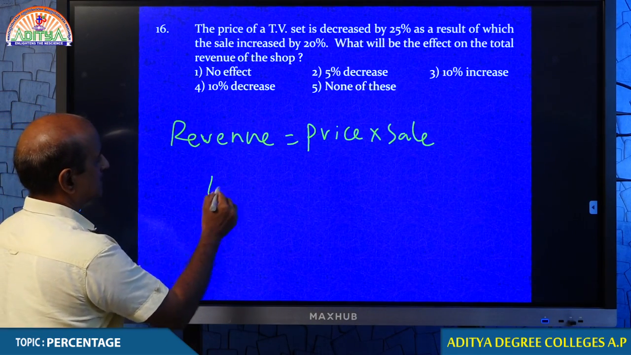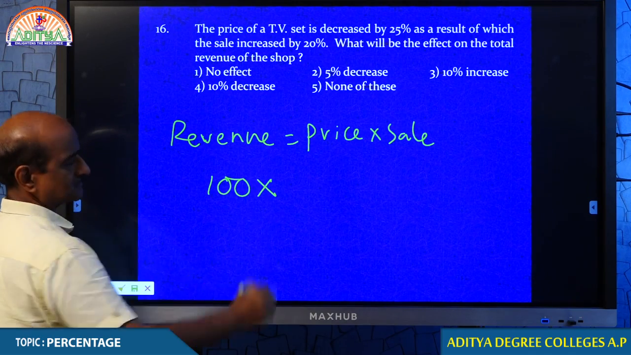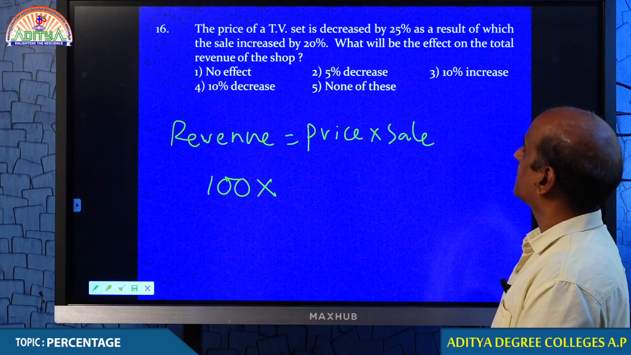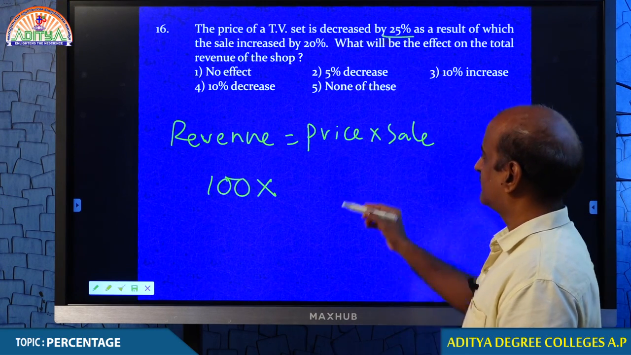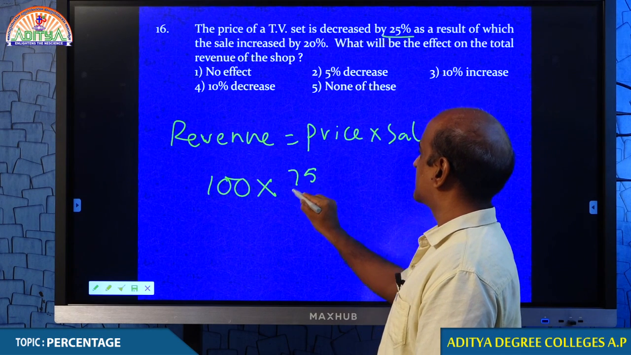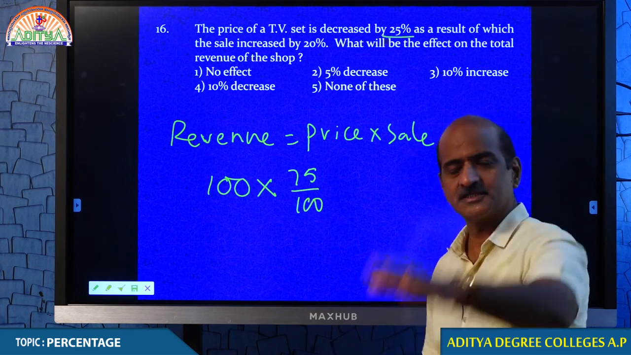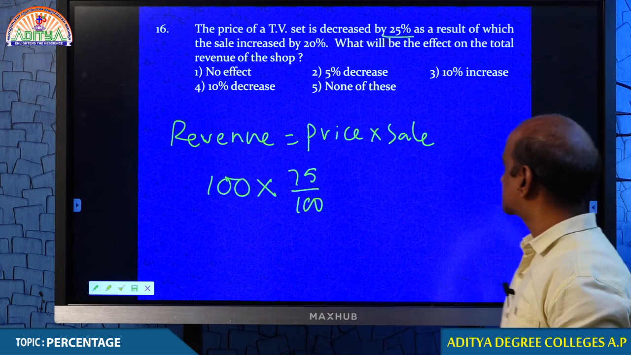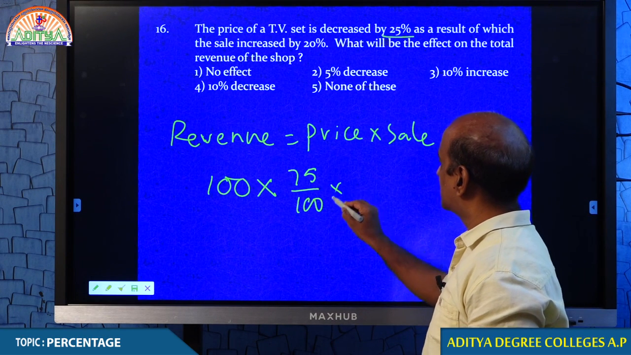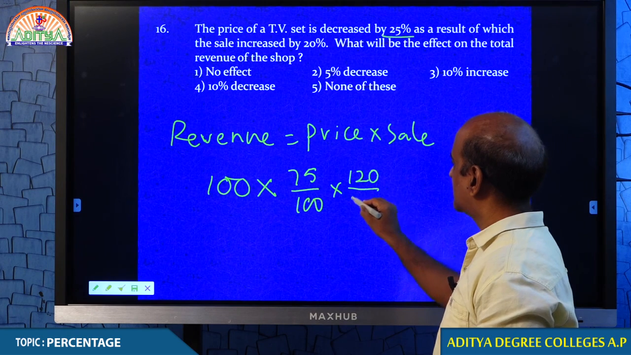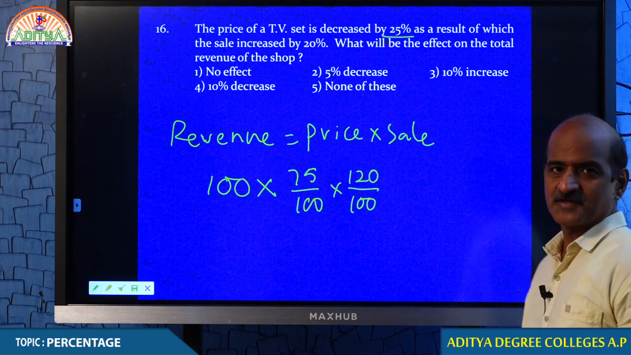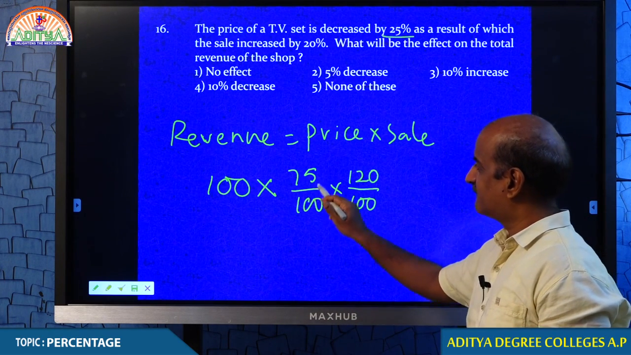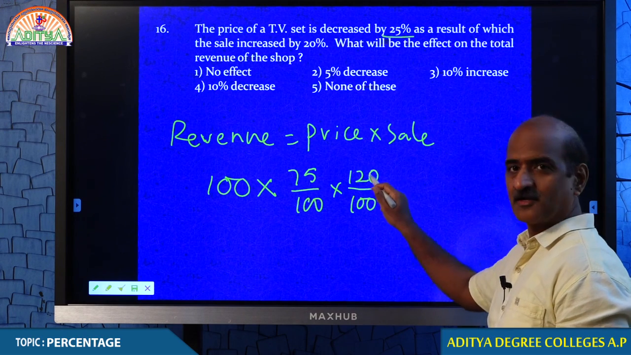In this case, let the original revenue be 100, because we want the answer in percentage. What happened? Price decreases by 25%. How did I get 75%? Because the price came down 25%. The sale increased by 20%. Why 120? Because sale increased by 20%. This is the original revenue, this is the effect of the price, this is the effect of the sale.